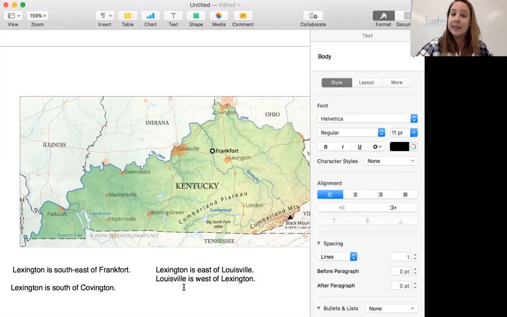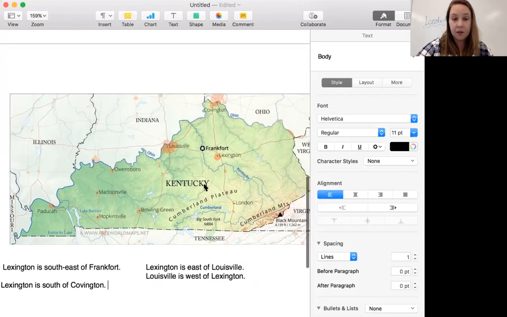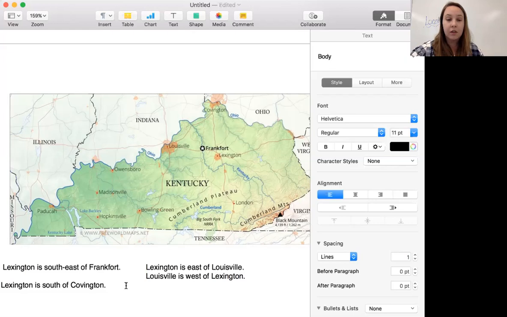Okay. Take a second, look at this map, and I want you to write 3 more examples using this formula. So you can talk about Hopkinsville or Madisonville or Owensboro.